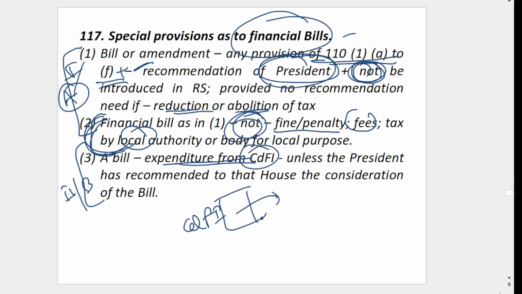Then expenditure: any bill in which expenditure is involved to be taken from the Consolidated Fund of India. For example, let's take you are introducing Aadhaar. To give Aadhaar to the people, you need some money. You need some money to take from the Consolidated Fund of India.